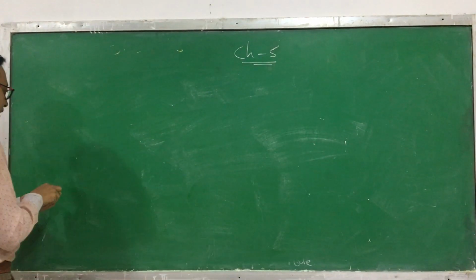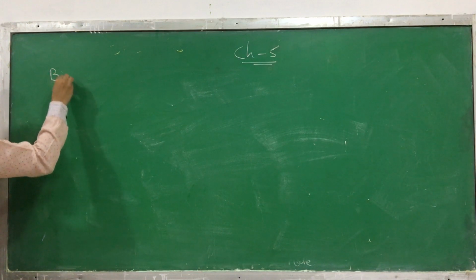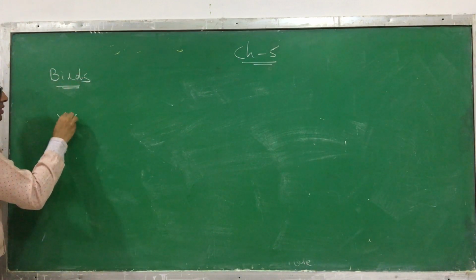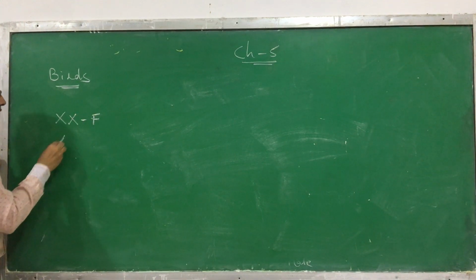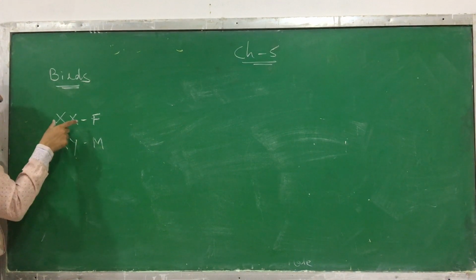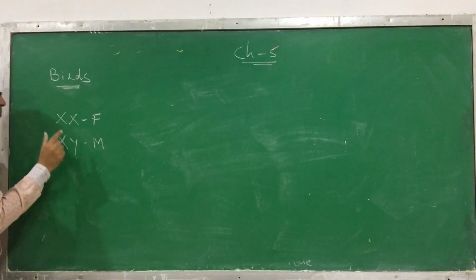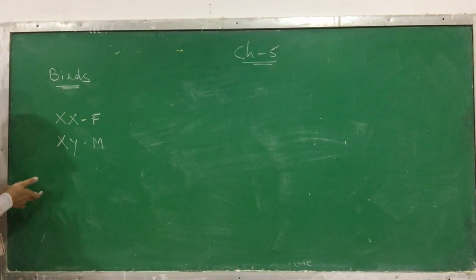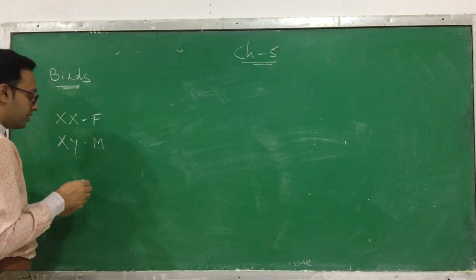So now what happens in the case of birds? Normally you know that XX we call a female and XY we call a male. That means the female has two identical chromosomes, and the male has different chromosomes, giving different gametes. But now what happens in the case of a bird?